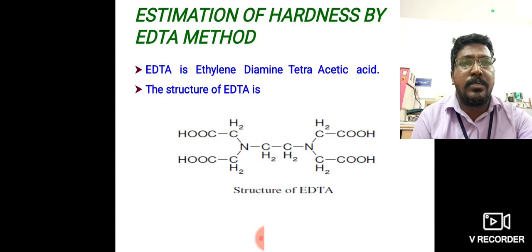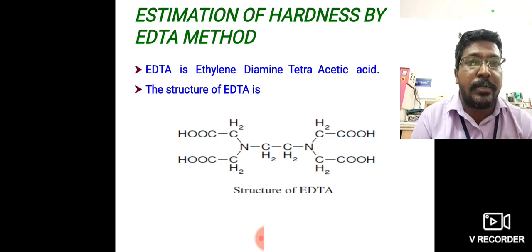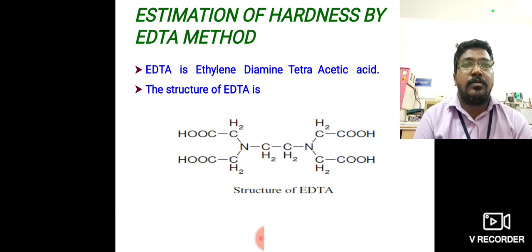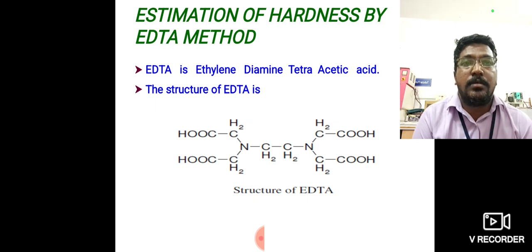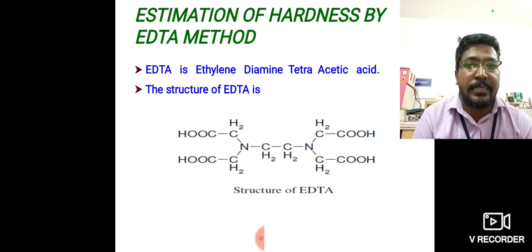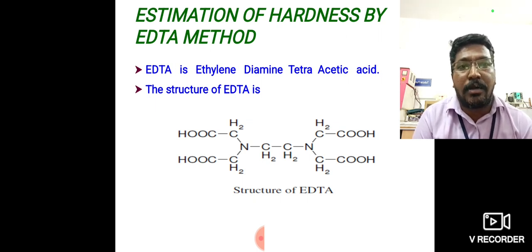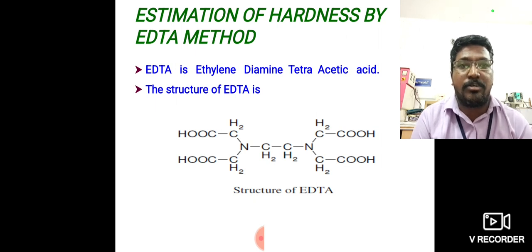Then, the next topic: estimation of hardness by the EDTA method. How do we estimate hardness? EDTA is ethylene diamine tetraacetic acid. There are 4 carboxylic groups present in the EDTA structure.